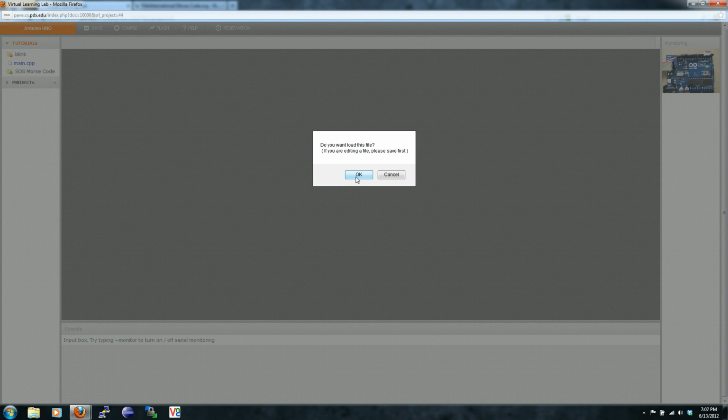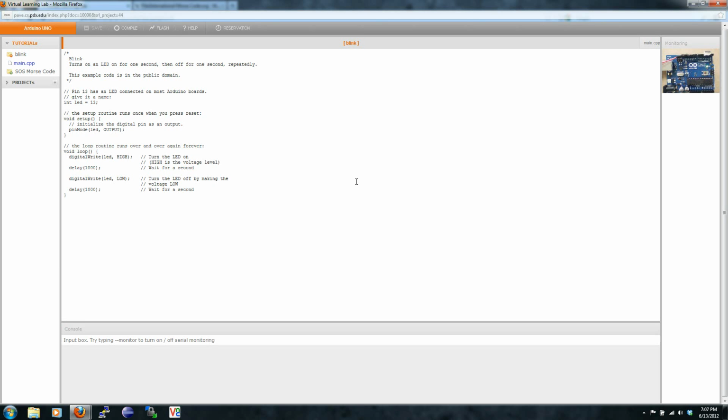Click OK, indicating you would like to load this file. Let's change the comments to reflect the new project and then clear out the loop code.